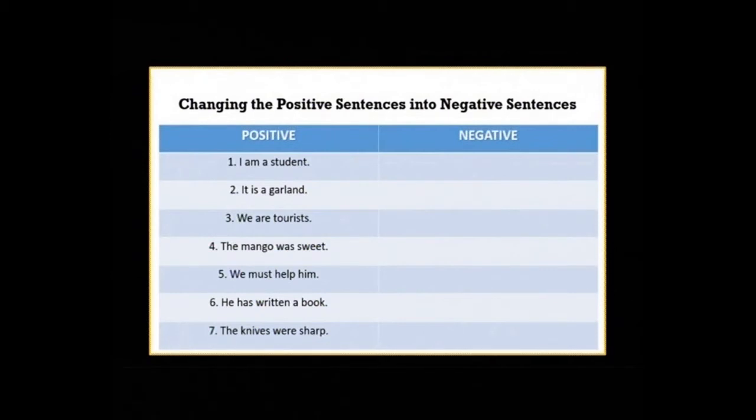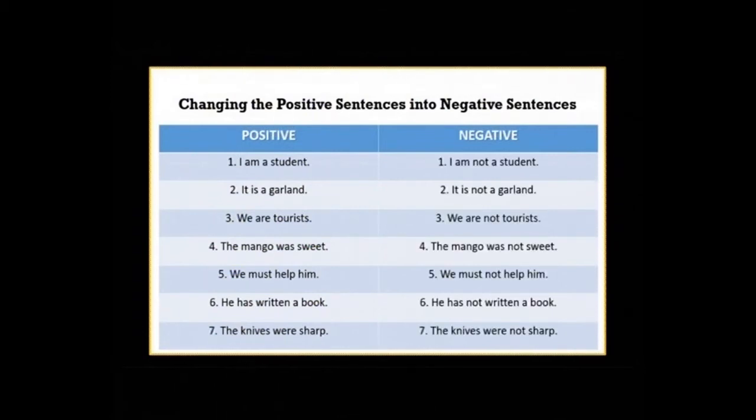Fourth, the mango was sweet. Next one is, we must help him. Sixth one is, he has written a book. Seventh one is, the knives were sharp. Now, let us change these into negative sentences.